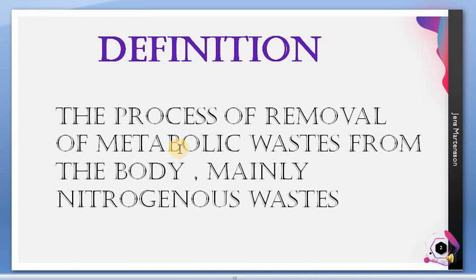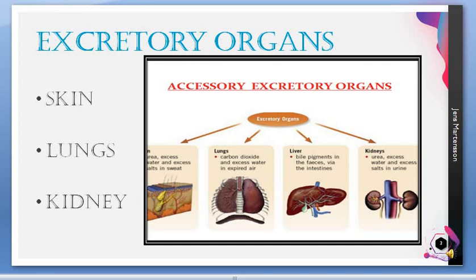So homeostasis can be achieved by excretion too. Excretion is one of the major steps which is necessary for homeostasis. So the definition for excretion goes like this: the process of removal of metabolic waste or chemical waste from the body, mainly the nitrogenous waste. Now what are the excretory organs found in a human body?